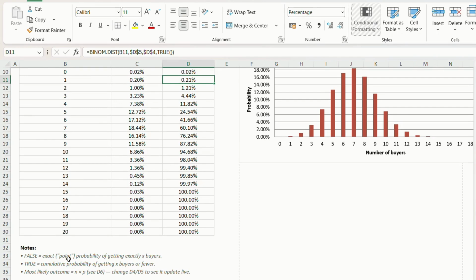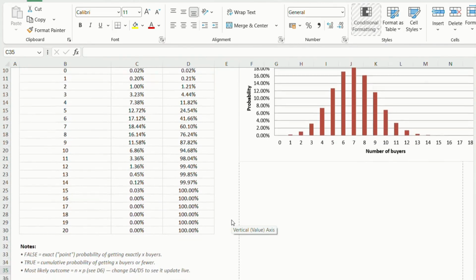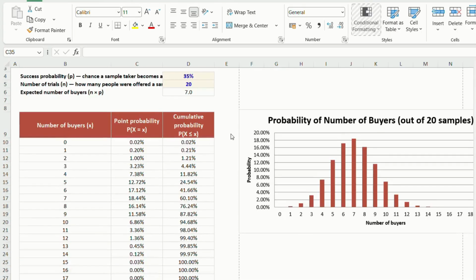So FALSE gives the exact point probability of getting exactly X buyers. TRUE gives the cumulative probability of getting X buyers or fewer. The most likely outcome is the number of trials times the probability. If you change the values in D4 and D5, it will change automatically.